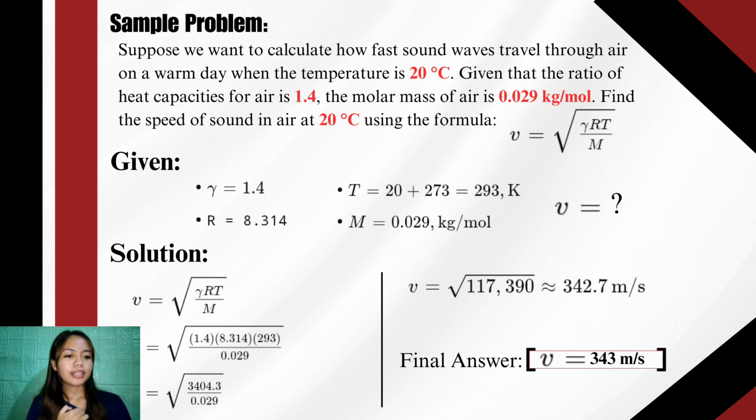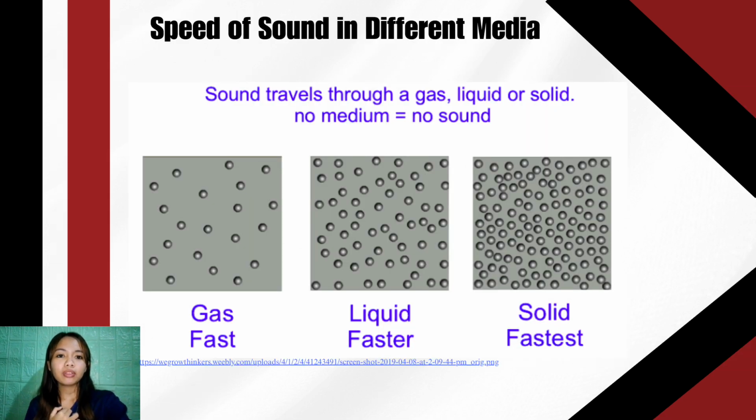Now let's move on to slide 4. Finally, let's compare how sound moves in different media. Sound requires a medium to travel. No medium means no sound, like in outer space. But depending on the medium, sound travels at different speeds.